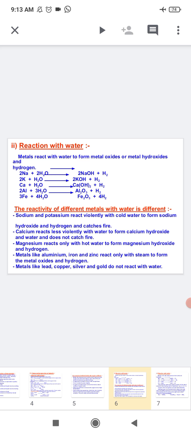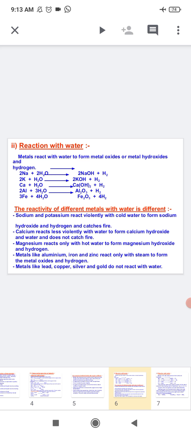Metals like potassium and sodium react violently with cold water. In case of sodium and potassium, the reaction is so violent and exothermic that the evolved hydrogen immediately catches fire. That's why they show an exothermic reaction. Potassium with water forms potassium hydroxide and hydrogen gas. The reaction for that is 2K plus 2H2O. After reaction, it will form 2KOH, potassium hydroxide, plus hydrogen gas.